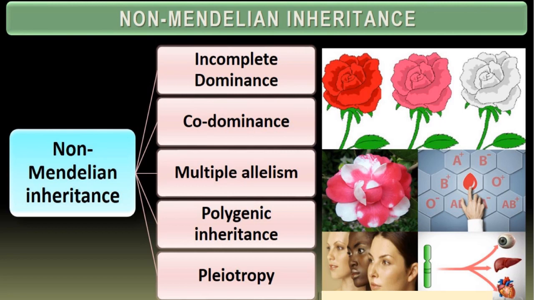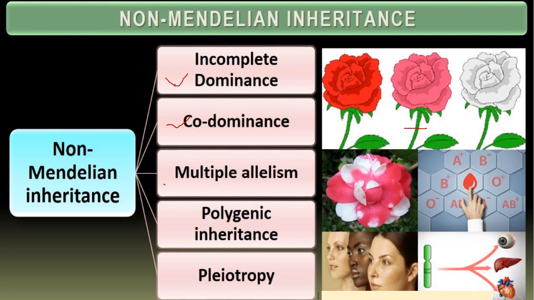In non-Mendelian inheritance, the first one we will study is incomplete dominance, where we can see a white and a red rose in the parents, but in the F1 generation we come across a pink rose, which is an F1 hybrid. In the same way, the second is codominance, where the genes are expressed equally. We give blood group as an example. ABO blood group is an example of codominance.